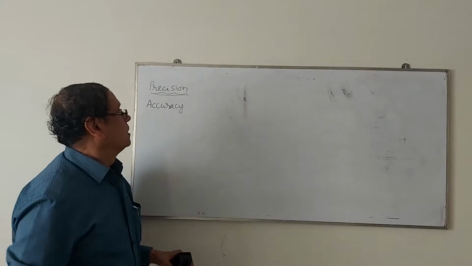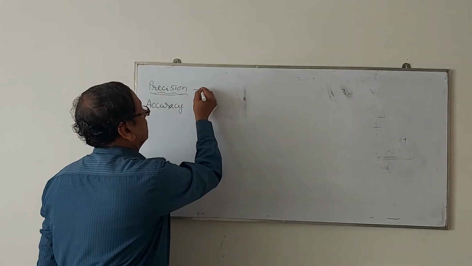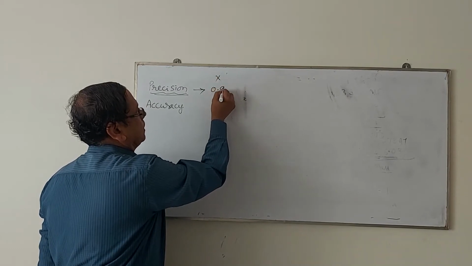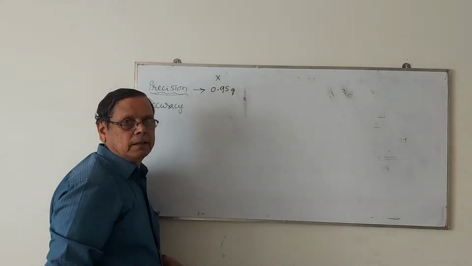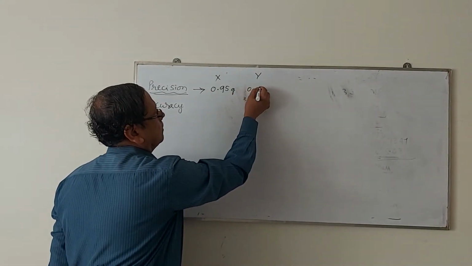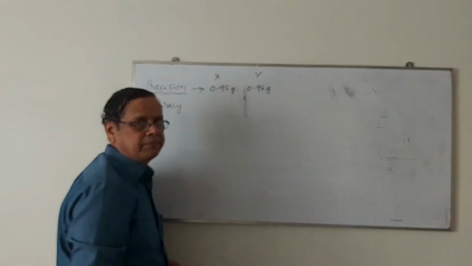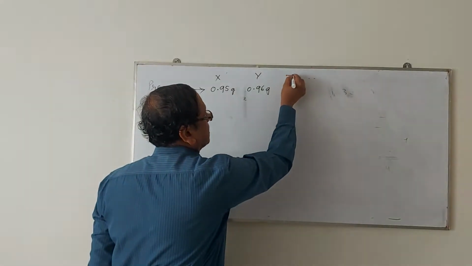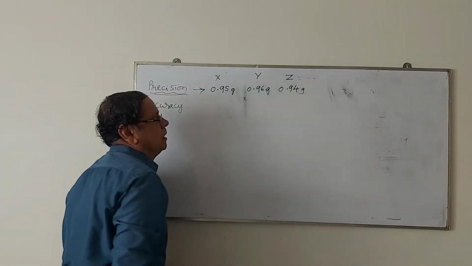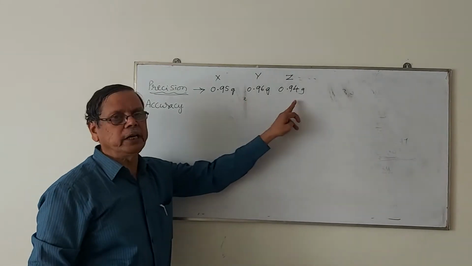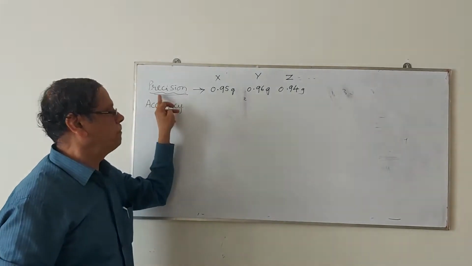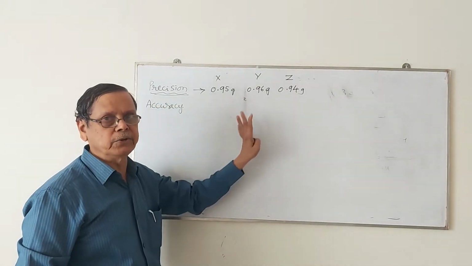For example, suppose you are measuring the mass of a certain substance. Person X weighs 0.95 gram. For the same matter, if person Y measures it as 0.96 gram, and person Z weighs it as 0.94 gram, then we observe that these three values are very close to one another. Since they are very close to one another, they are said to be precise values.